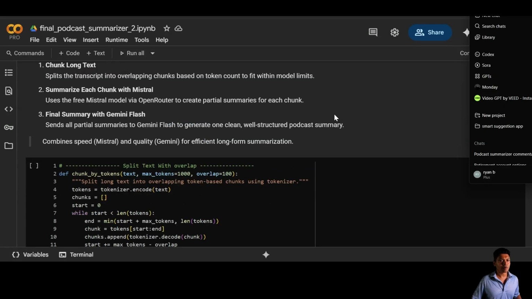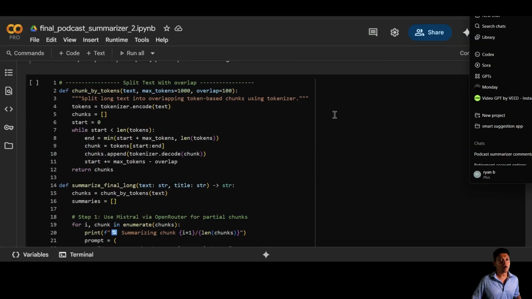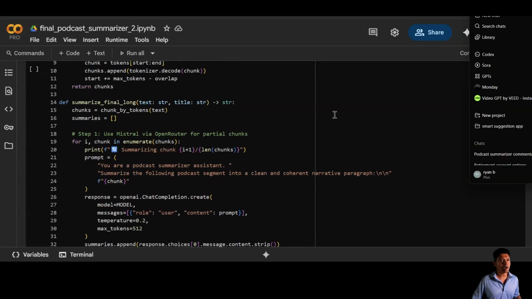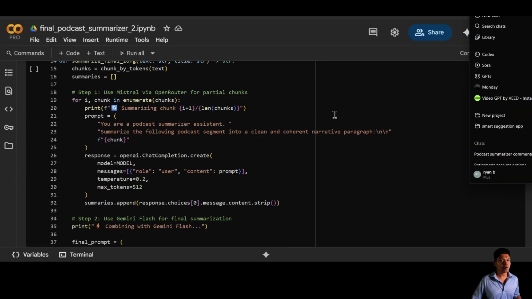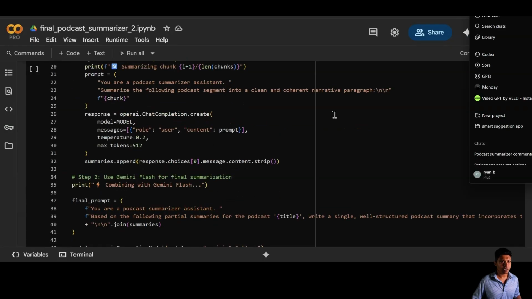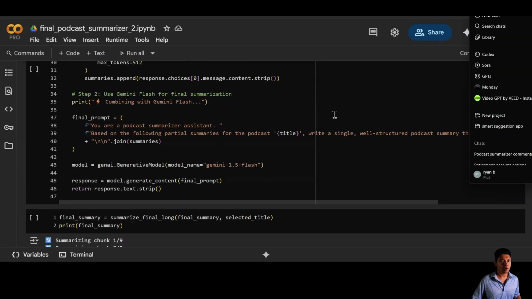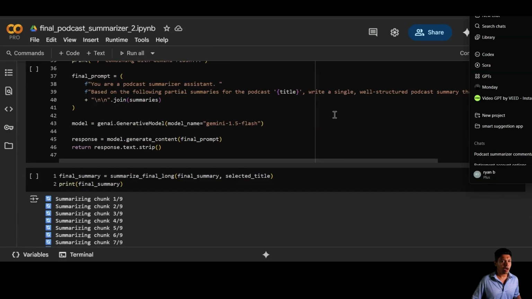This is where the magic happens. We first split our long transcript into manageable overlapping chunks using token counts. Each chunk is then summarized using the free Mistral model via OpenRouter. Fast, efficient, and perfect for breaking down long form audio.